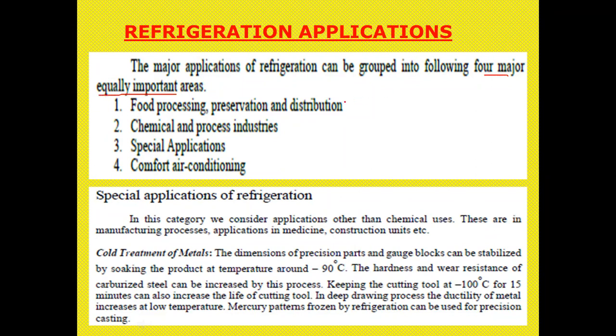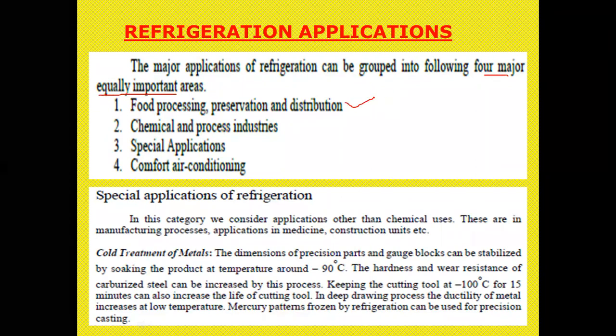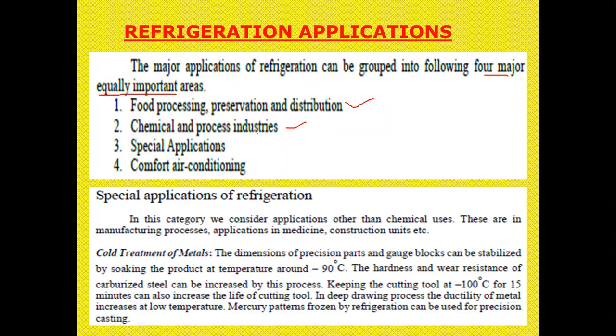First one is food processing, preserving and distribution. That is cold storages, meat storages, slaughterhouses, like that. Chemical and processing industries, special applications, comfort air conditioning. So these are the 4 major fields or areas where refrigeration is used.